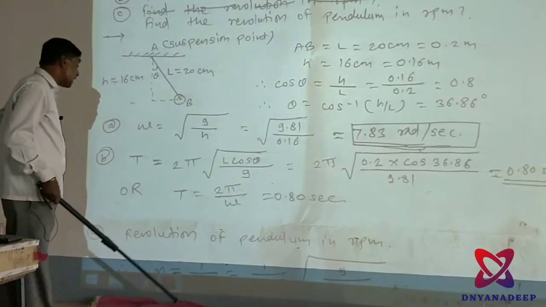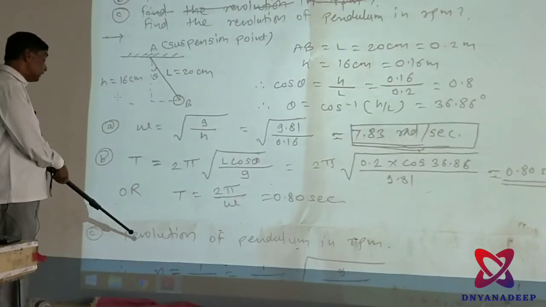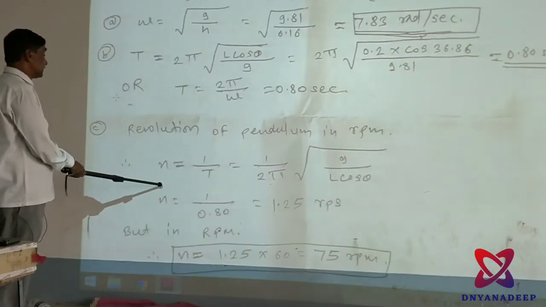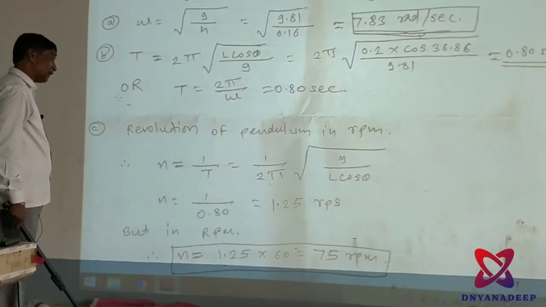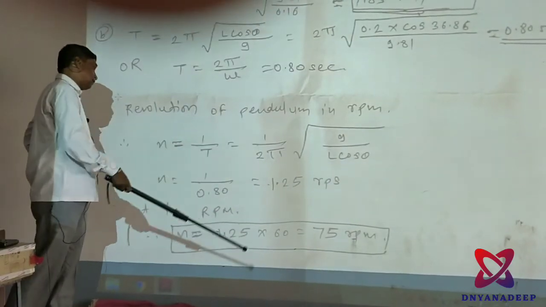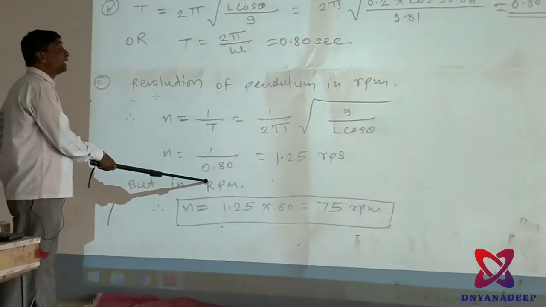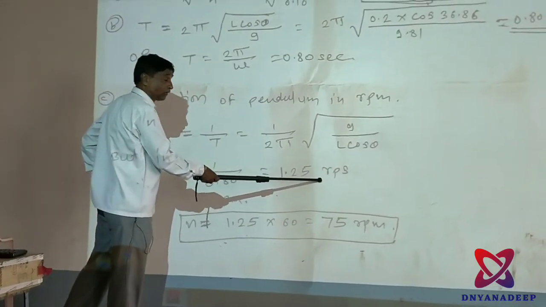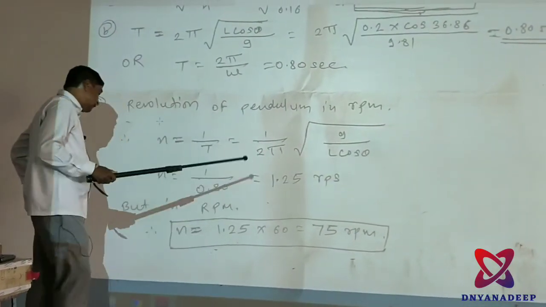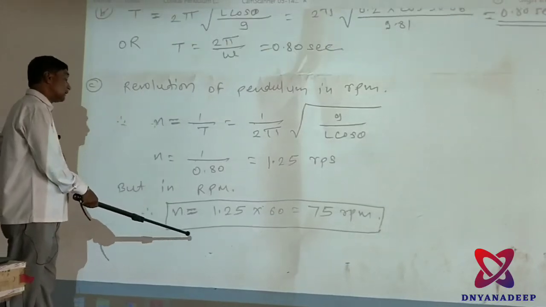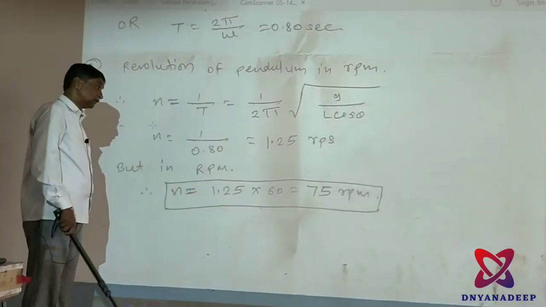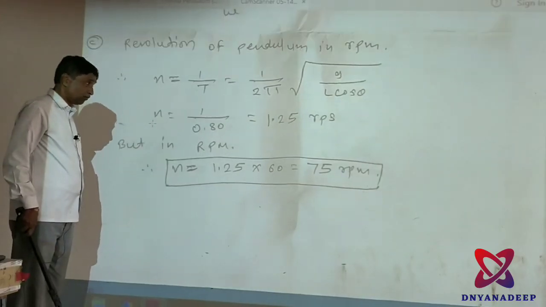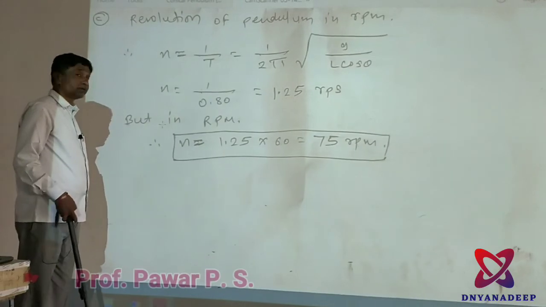But you are asked for RPM. RPM means revolutions per minute. Revolution of the pendulum in RPM, that is N is equal to 1 by T. That means you find the frequency, 1 by 2 pi square root of g upon L cos theta. N is equal to 1 by 0.80, that is 1.25 RPS, revolutions per second. But in minutes, N is equal to 1.25 into 60 seconds is equal to 75 RPM. Now stop here.